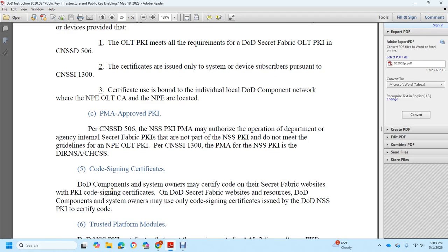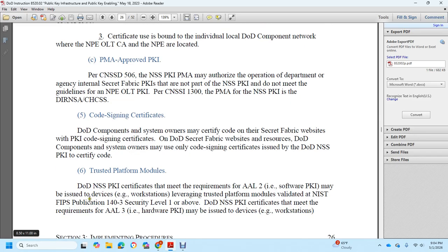Code signing certificate. DoD component system owners may certify code for Secret Fabric website public key infrastructure code signing certificates of the DoD Secret Fabric website resource. DoD component system owners may only use a code signing certificate issued with the DoD NSS public key infrastructure certificate code.